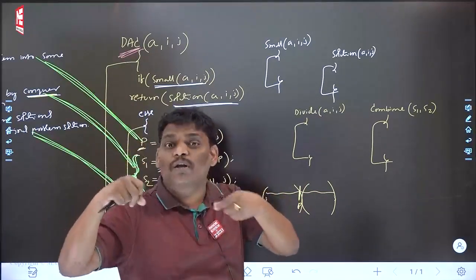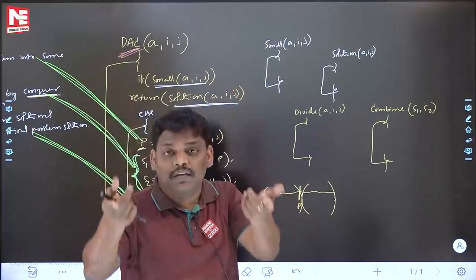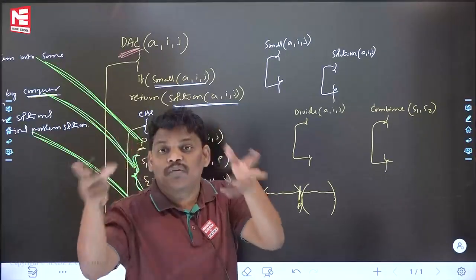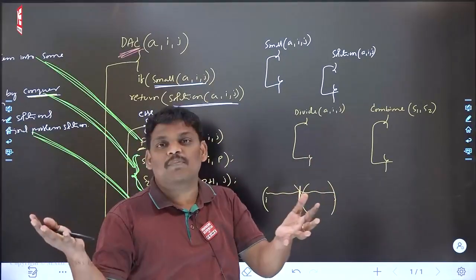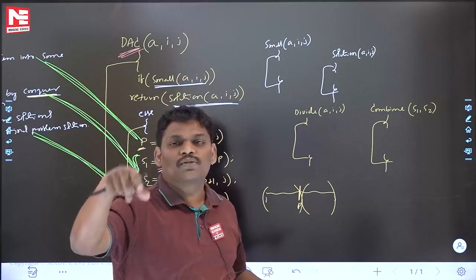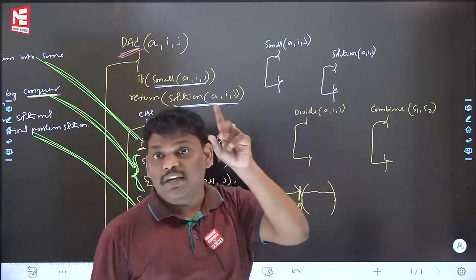When you are thinking your problem is small, if it is small, what you have to do? If it is big, how will you divide? After getting the subproblem solutions, how will you combine? You know very well about your problem. So you have to fill all those four gaps. I am repeating, it is a very, very interesting line.